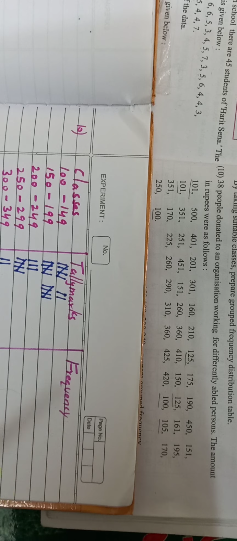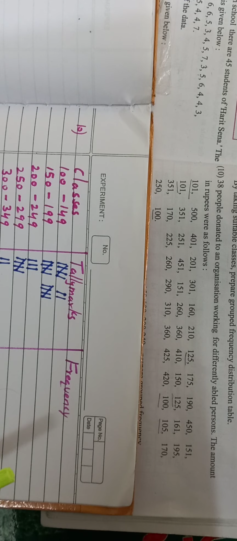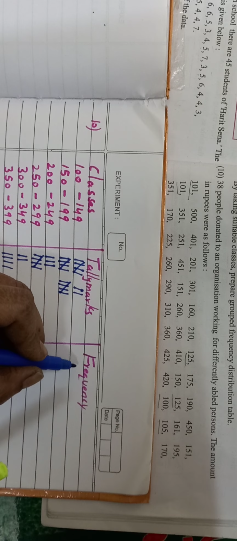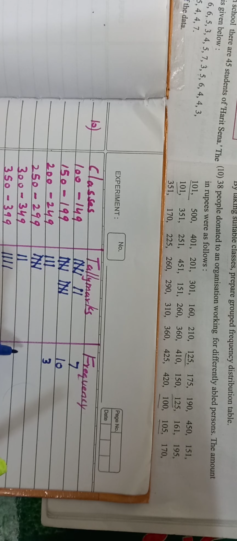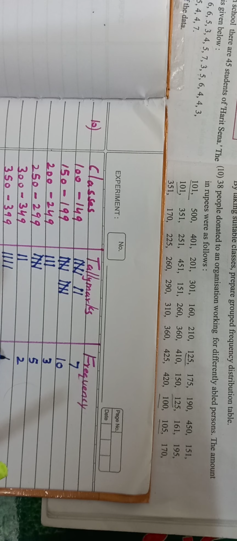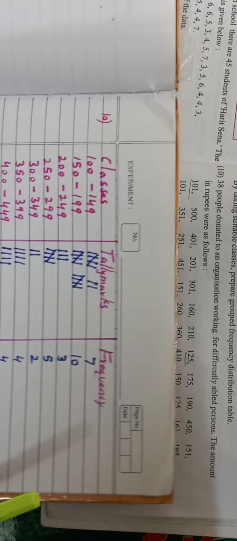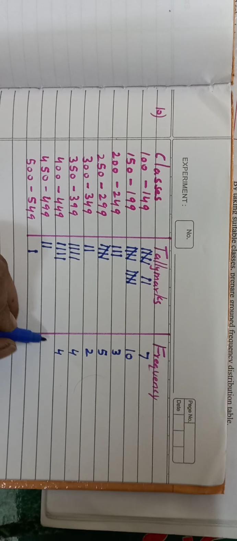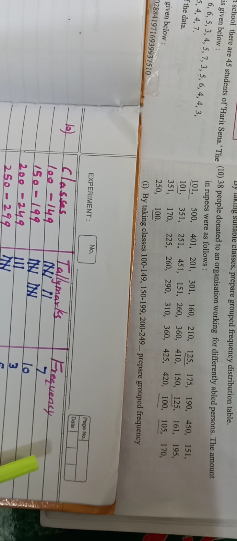So I have completed the tally marks. Now we have to write the frequency. The first is 7, next 10, 3, 5, 2, 4, 4, then 2, 1. This way you have to prepare the group frequency distribution table.